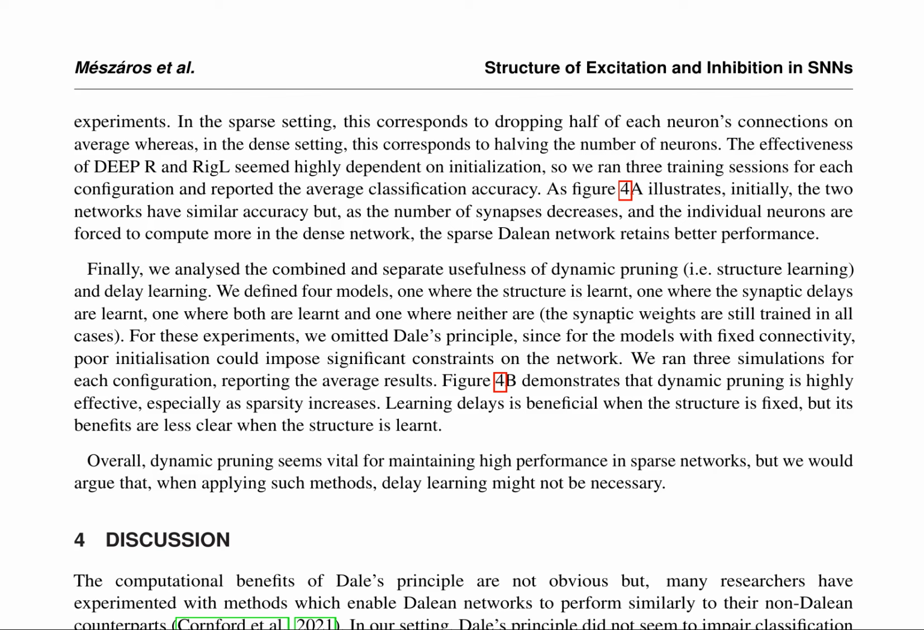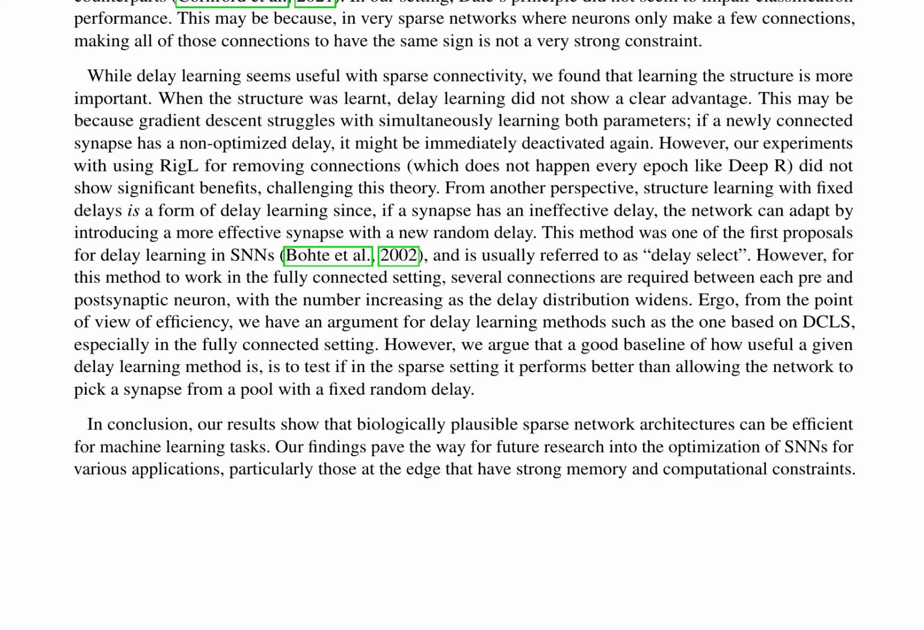It highlights the benefits of sparse connectivity, particularly with Dale's principle, and analyzes the combined and separate usefulness of dynamic pruning and delay learning. The results suggest that dynamic pruning is vital for maintaining high performance in sparse networks, while delay learning is beneficial when the structure is fixed but less clear when the structure is learned. The study emphasizes the importance of structure learning over delay learning and recommends that a good baseline for delay learning methods is testing their performance in sparse settings.